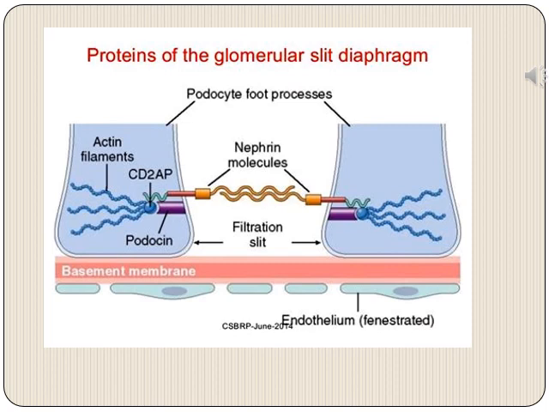This is a diagrammatic representation of proteins of glomerular slit diaphragm. On both sides we have these podocyte foot processes, and in between we can see the nephrin molecules, which are represented here by these yellow colored rods, and below that we have basement membrane and endothelial cells. So in patients with hereditary type of minimal change disease, or of Finnish type, there is a defect in these nephrin molecules, which compromises the integrity of glomerular slit diaphragm.